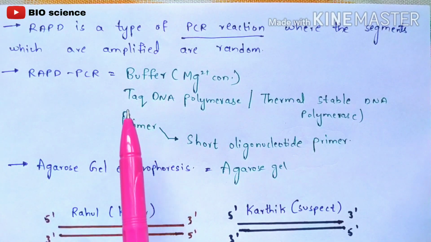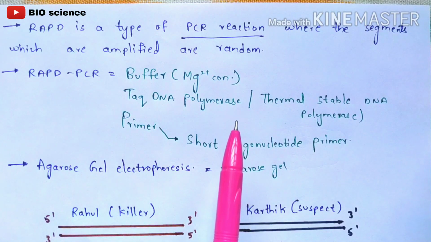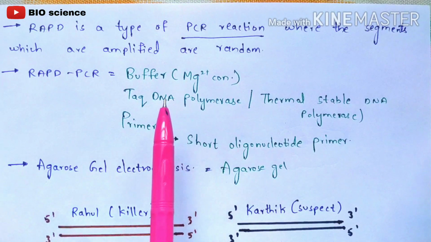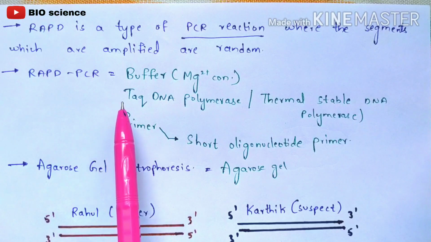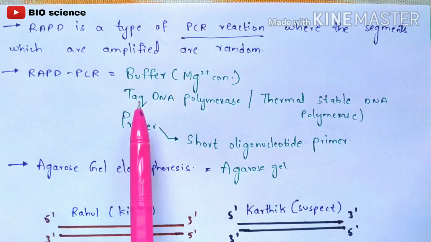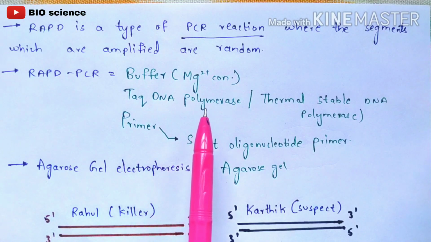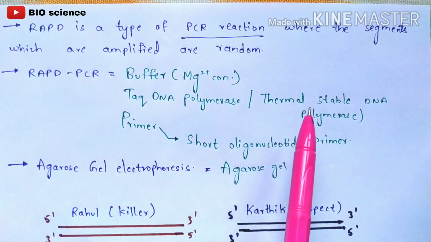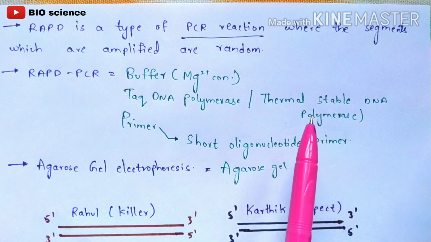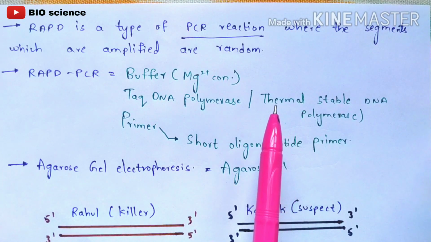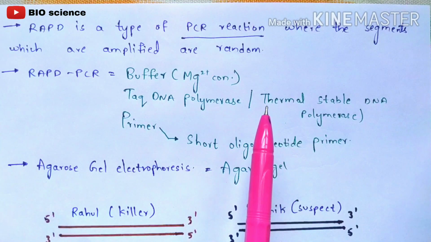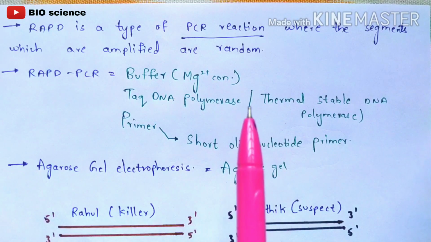The second ingredient is Taq DNA polymerase. Taq DNA polymerase is the DNA polymerase obtained from the bacterium Thermus aquaticus. Instead of Taq DNA polymerase, you can also use some other thermostable DNA polymerase enzymes. This enzyme plays a major and vital role in this process, right?